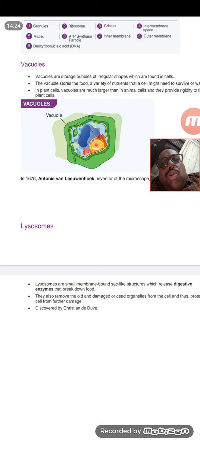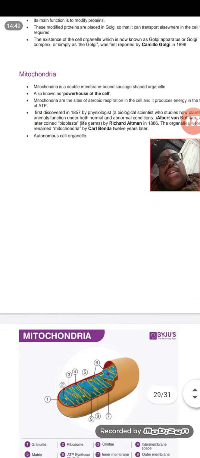So lysosomes can also help in controlling cancer, but not in a full-fledged way every time. Sometimes yes, sometimes no. So lysosomes are responsible for replacing the damaged or dead cells present inside the body. So these are the main cell organelles we discussed today.